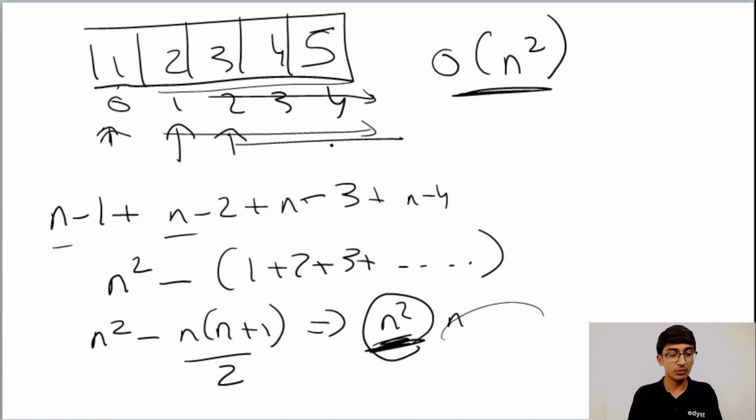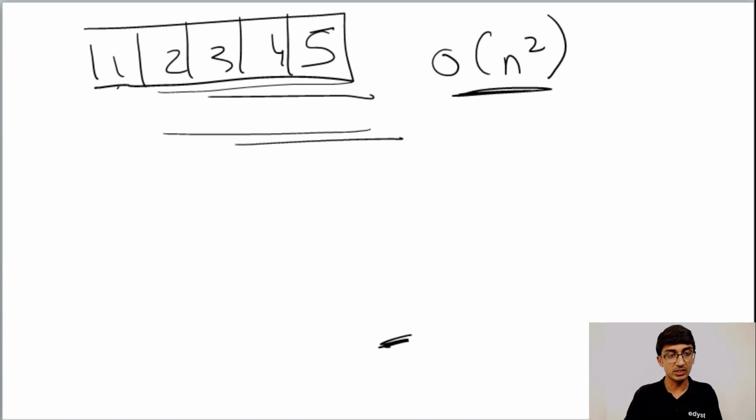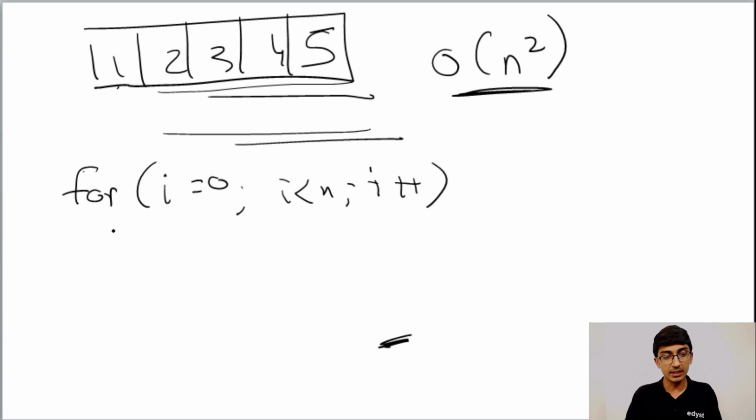The easier way of finding this out, instead of doing the maths for it, is this. Let's say you have this array. How would you do this check generally in your code? You would take a for loop, and you would go i equal to 0, i less than n, i plus plus. And then you take another for loop and you do j equal to i plus 1, j less than n, j plus plus.